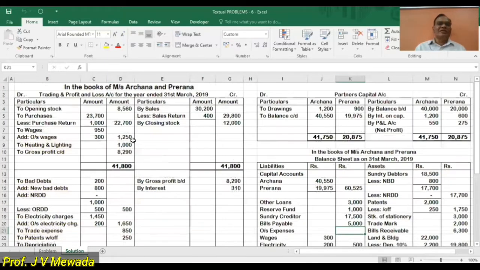Now we are having here trading account, profit and loss account, partners' capital account, and balance sheet, which I have already prepared. And at the top I am showing, in the books of Archana and Prerna, trading and profit and loss account for the year ended 31st March 2019. And in the balance sheet, I am writing balance sheet as on 31st March 19. And we have two partners, Archana and Prerna. So as I told you, the first item, opening stock, will appear here on the debit side.